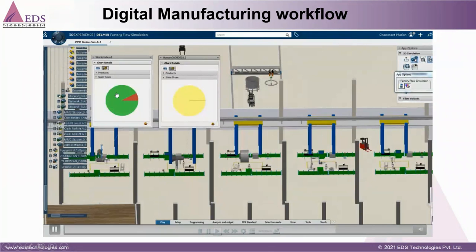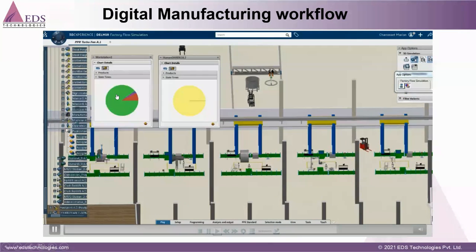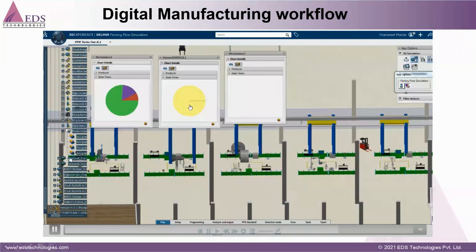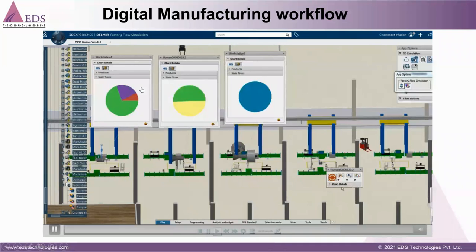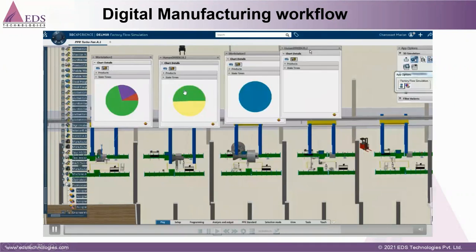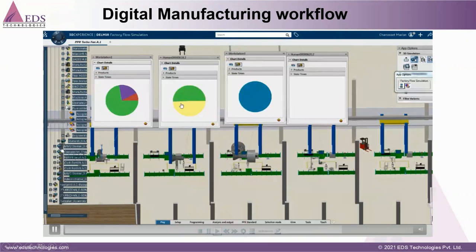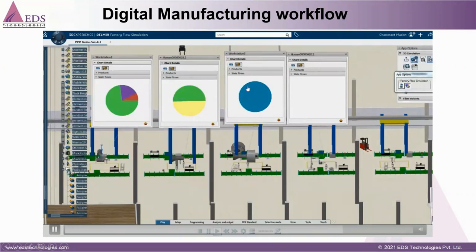Here you can see the green one means the operation is going on, and the yellow one is waiting for the next station. Once it moves to this station, now it is idle time. This is working, and now no task is available.